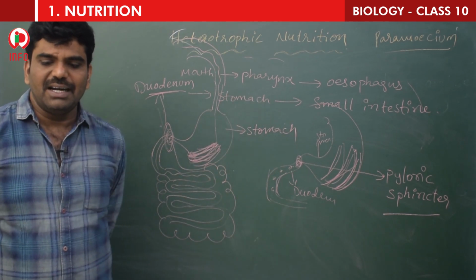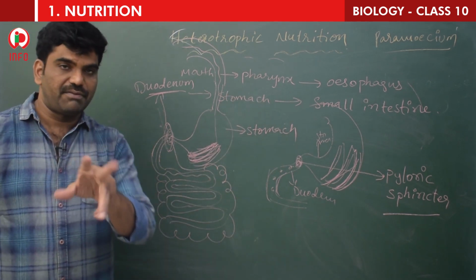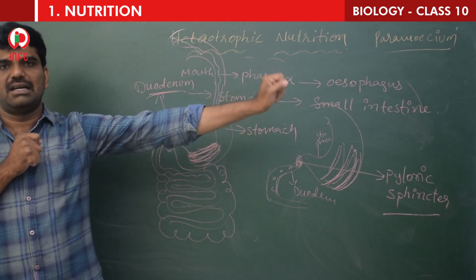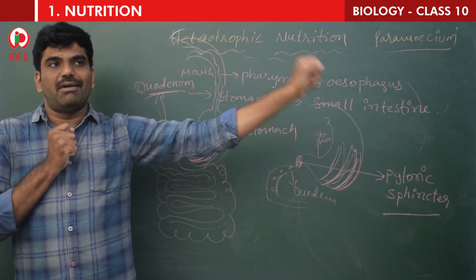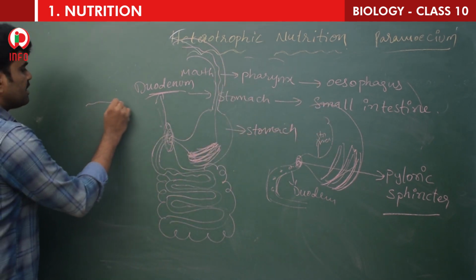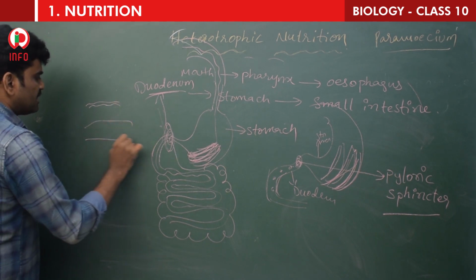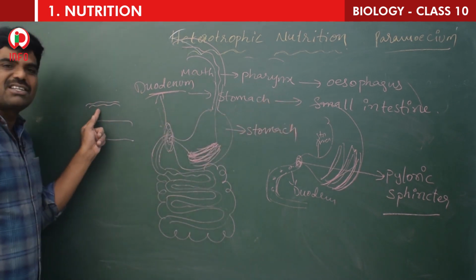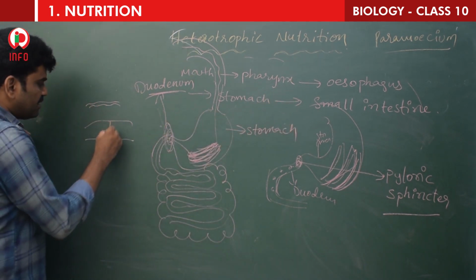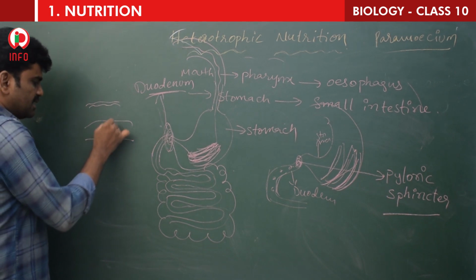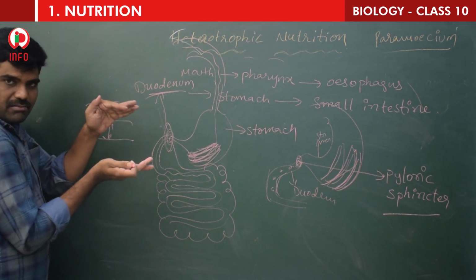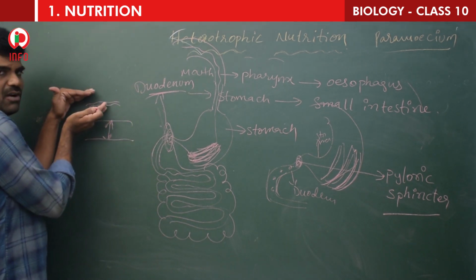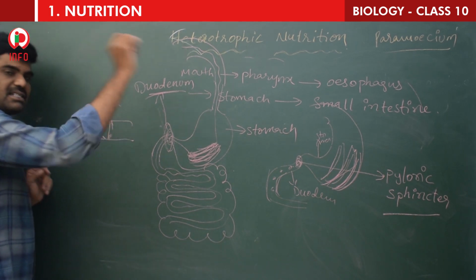Right. The small intestine is the longest part. See, children, there is a difference: the largest is different from the longest. Longest is the length. This is the small intestine, and this is the large intestine. The small intestine length is more. Why it is called small is because of the width. The large intestine is broad, whereas the small intestine is very narrow. That is why it is called large and small. But if you see the length, the small intestine length is more.